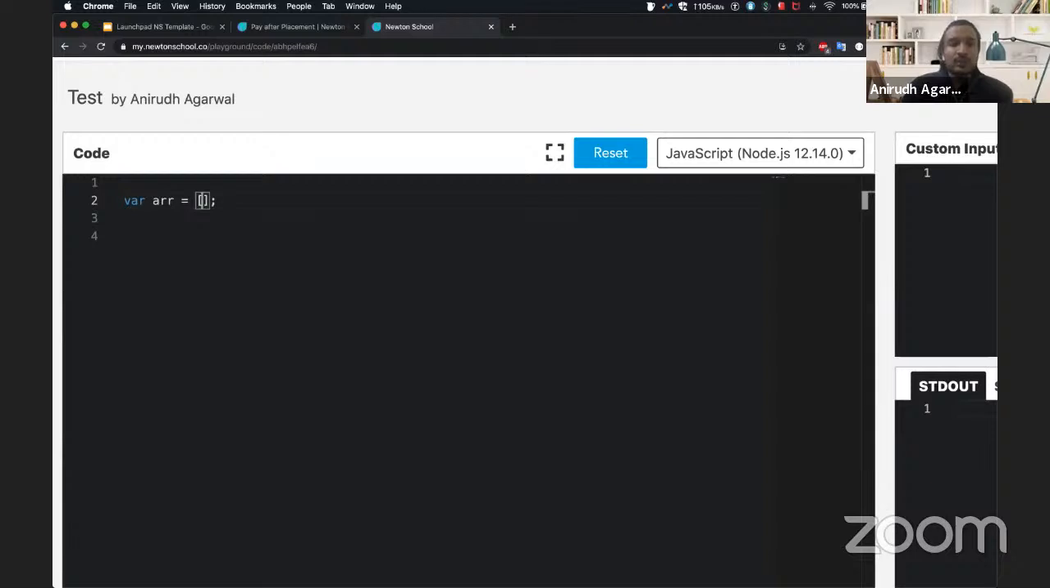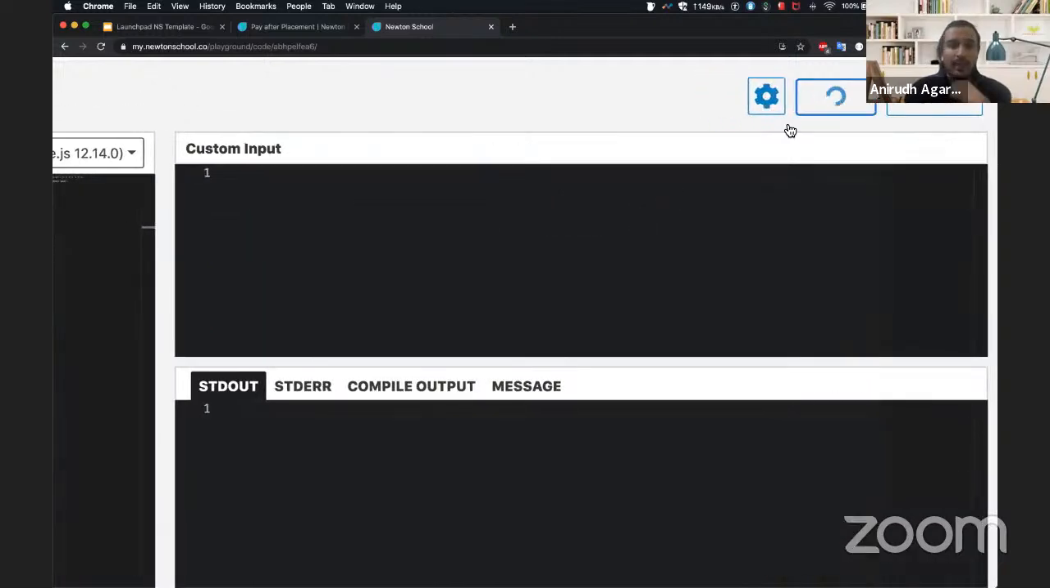So let me create an array and put some values. Let's put just some integers. Randomly I'll put 5, 8, 2, 3, 9, 6. Right now my array is this. We'll do console.log of the array, try to run it, and see what happens.